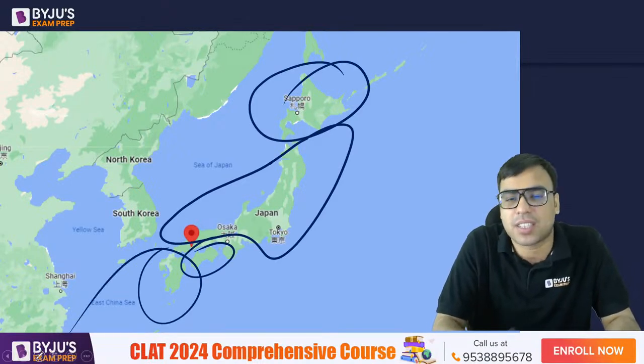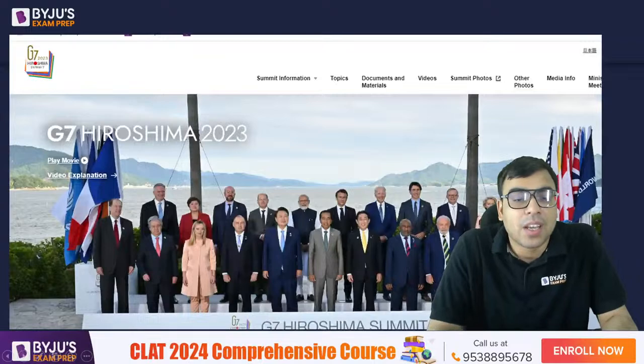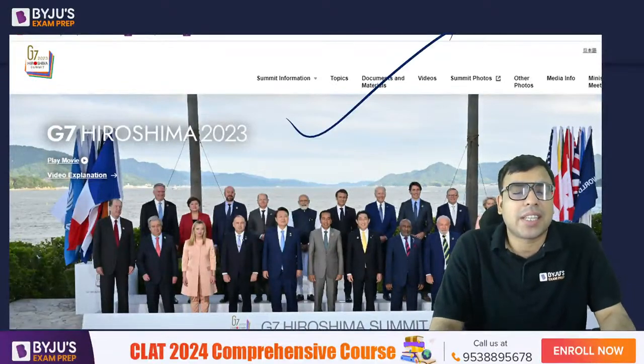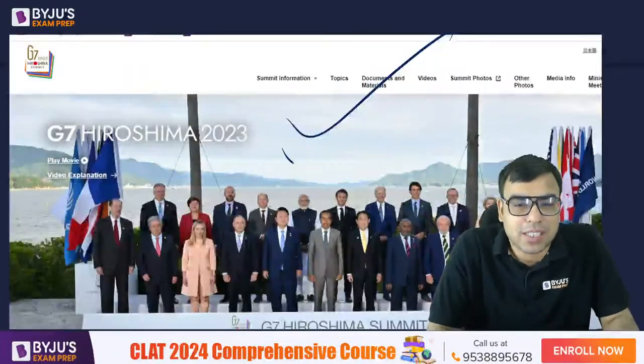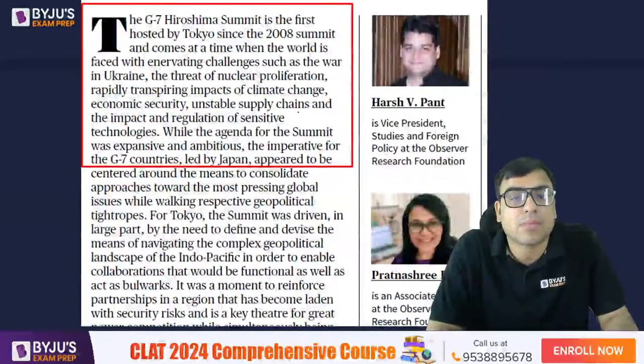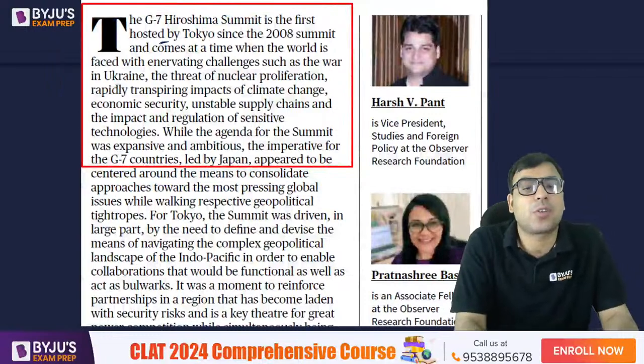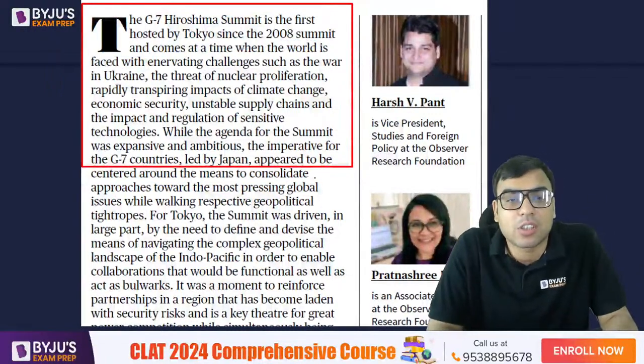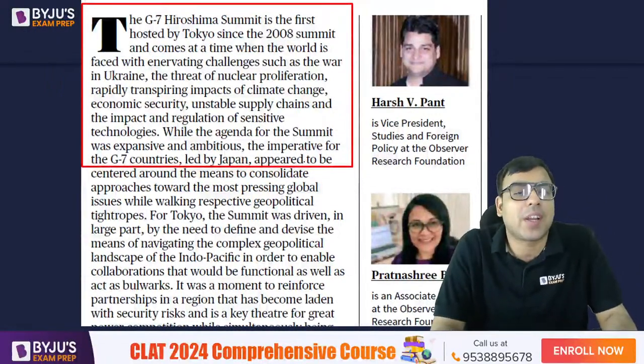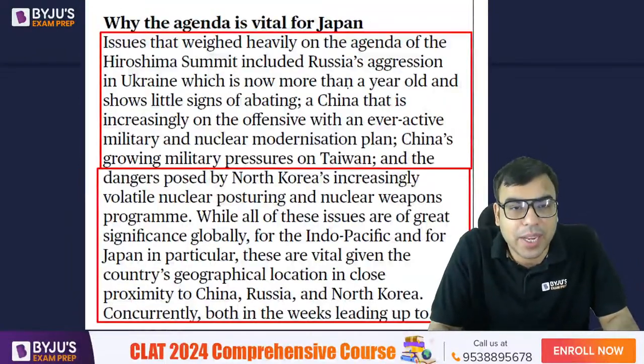इसी से मिलके बना है, 4 islands से, main जो बड़े बड़े. हाँ, so you can see these are the images of G7 Hiroshima pictures and all. You must have seen it. Now, the G7 Hiroshima summit is the first hosted by Tokyo since 2008 summit. So 2008 के बाद पहली बार जापान ने host किया इसको. So that is what is being talked about.